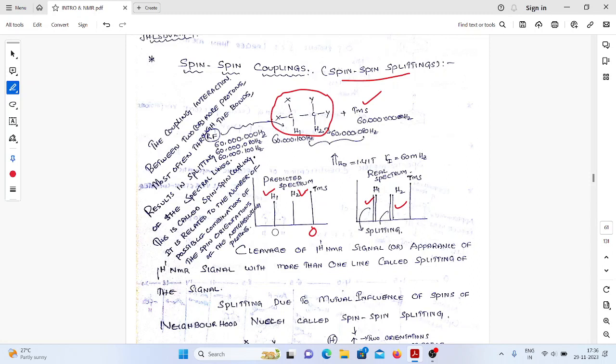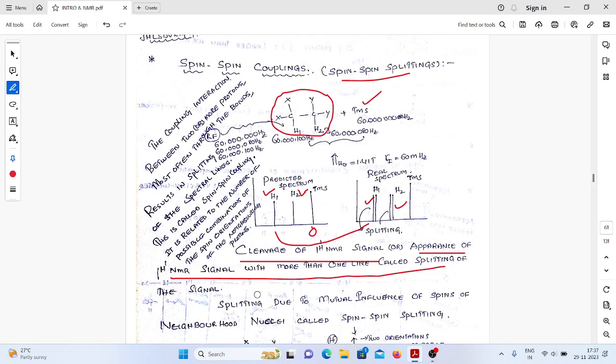That's why one signal is converted into two. So this is commonly called splitting. So what is the definition? Cleavage of a proton NMR signal, or appearance of a proton NMR signal with more than one line, is commonly called splitting of the signal.